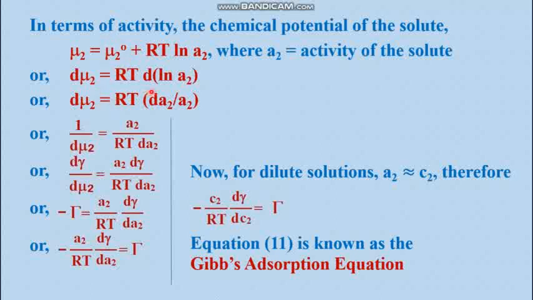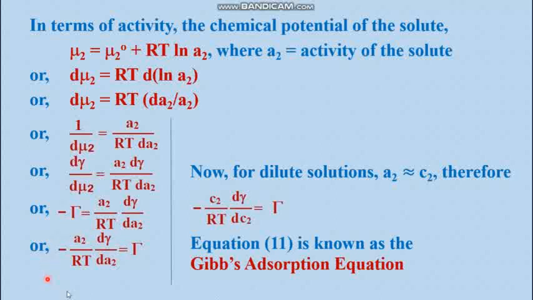Then the d ln A2 term can be written as dA2 by A2. Then take the reciprocal, and you will get this type of equation. Then multiply both sides by d gamma, that means the differentiation of the surface tension, and you will get an equation like this. And then, according to equation 9, this is actually minus the surface excess.